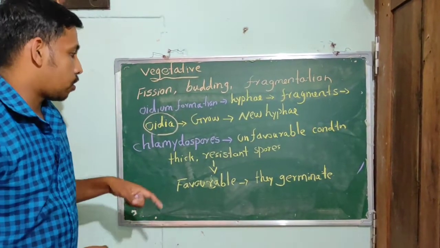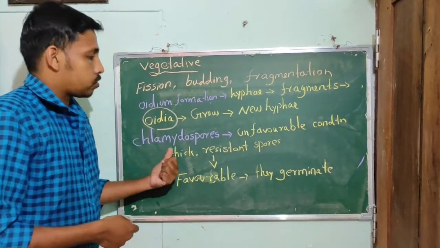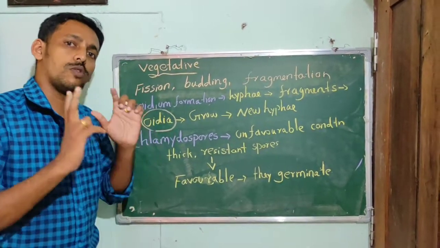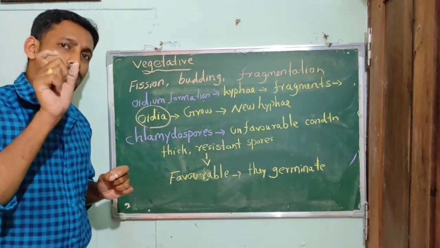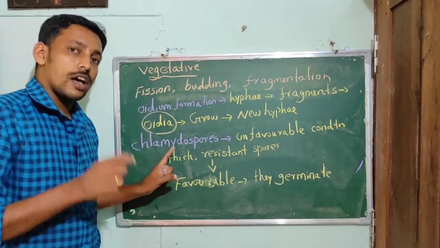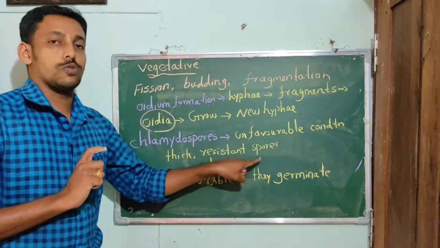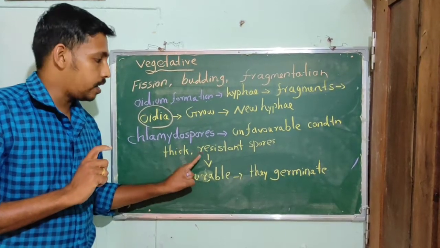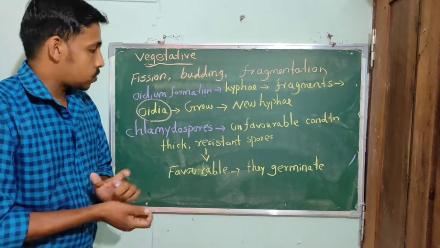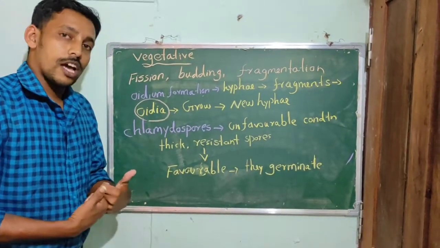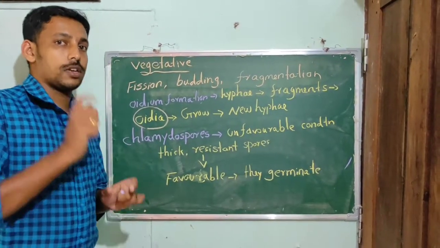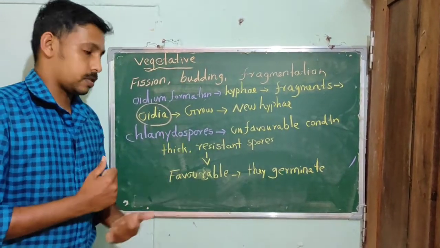Another method of vegetative reproduction is the use of chlamydospores. What is meant by spores? Spores are very minute reproductive cells. Chlamydospores are thick, highly resistant spores, which are formed under unfavorable conditions. So under unfavorable conditions, these chlamydospores are formed.